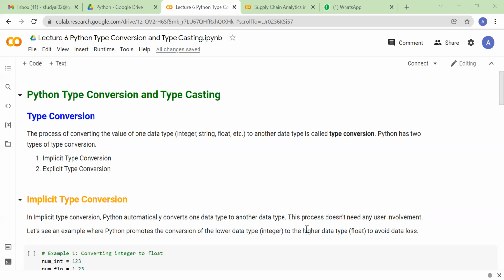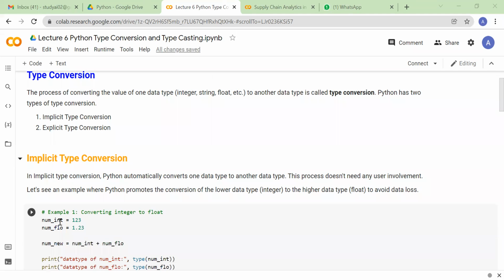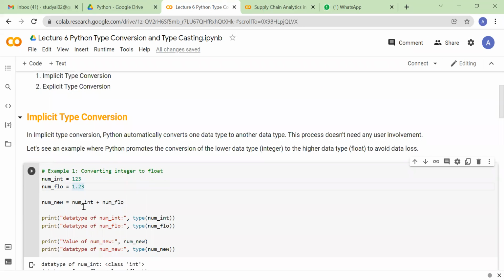Now let us see how Python is doing that. Here I am defining a variable num_int and storing an integer value, 123. Then I'm defining a float variable, in which I'm storing 1.23. If I have to add these two variables, I'll simply do num_int plus num_float, and print the output.